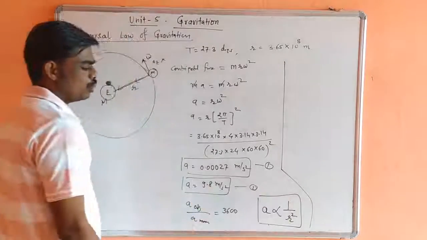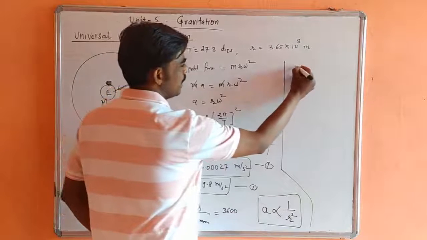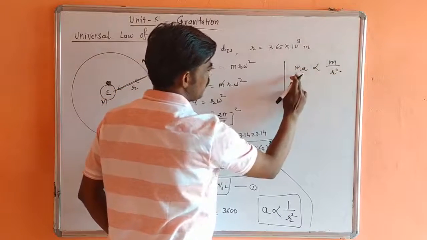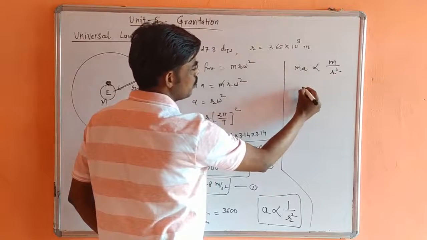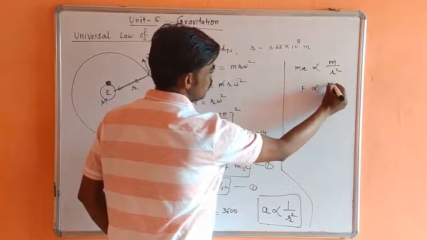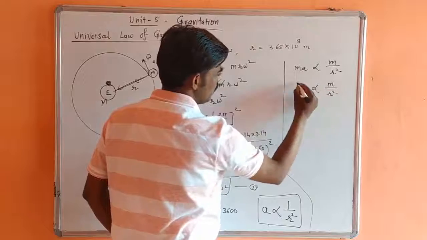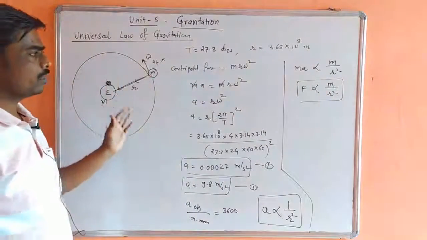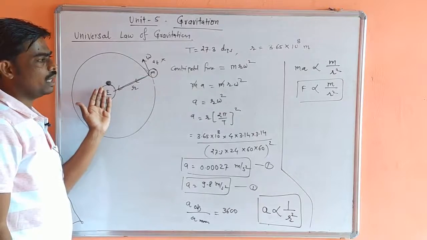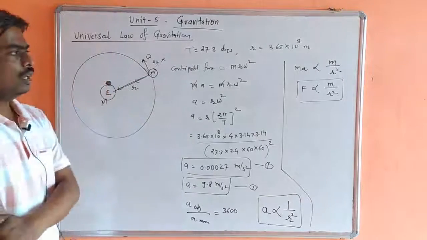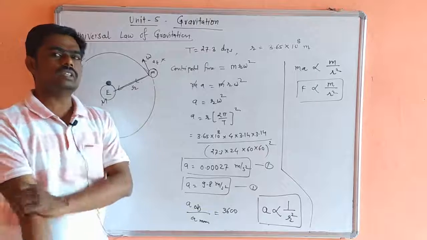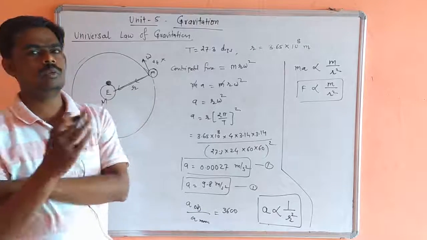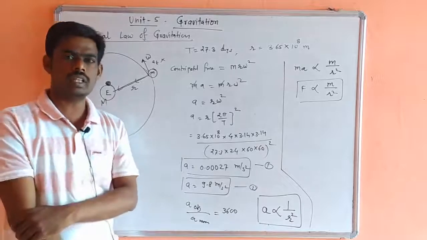Multiplying on both sides by m, we get ma directly proportional to M upon r square, and m into a is nothing but force. So F is directly proportional to M upon r square, where small m is the mass of the moon and F is the force exerted by the earth on the moon. But consider Newton's third law: for every action there is an equal and opposite reaction.